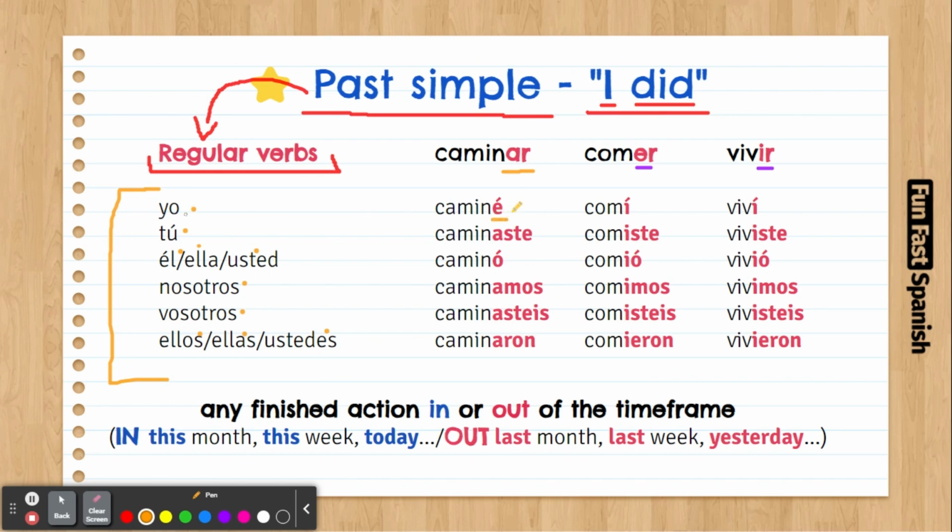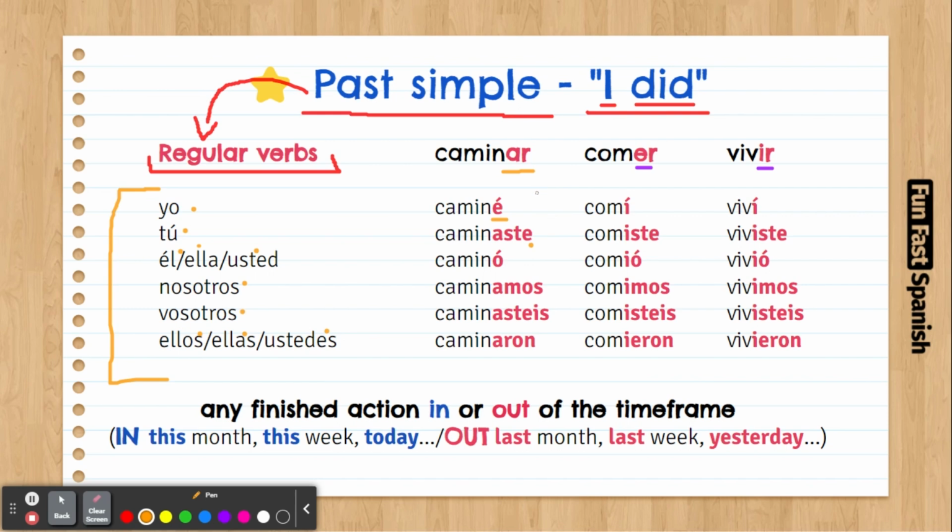É is for yo, aste is for tú, ó is for él, ella, usted. Amos is for nosotros. Asteis is for vosotros. And aron is for ellos, ellas, ustedes.